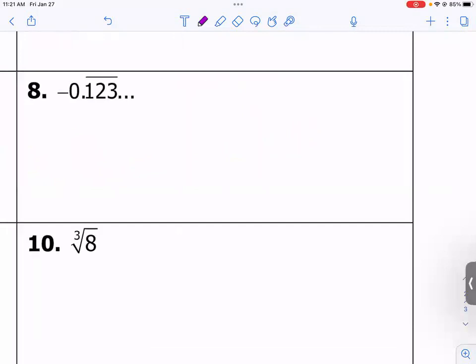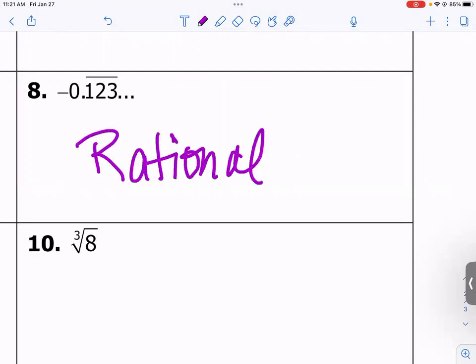Okay, next one. Negative 0.123, but Bronson, what does that bar above 123 mean? Ooh, so it goes on forever, but it repeats. Yes, so since it repeats, it is rational. Okay, two more.